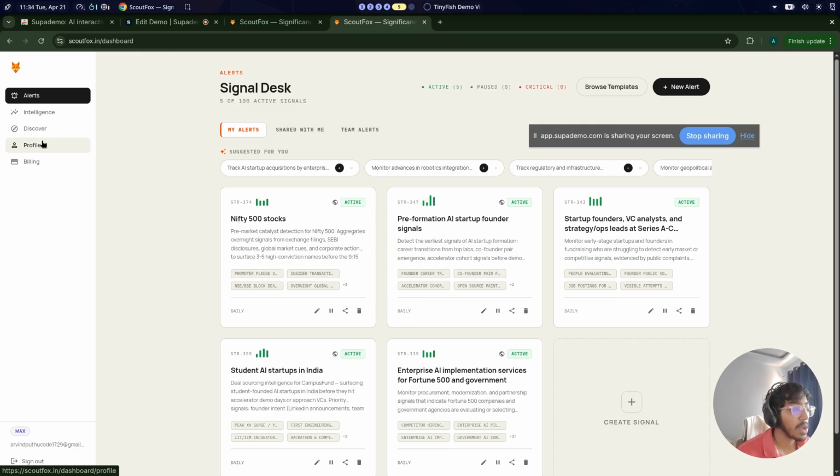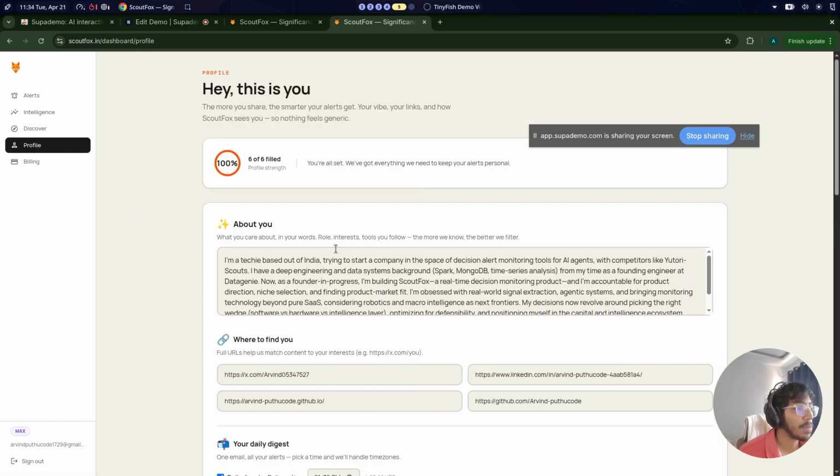So ScoutFox is about early information asymmetry for people in verticals. For example, we have customers in news vertical and VC verticals. Imagine if you are able to find social signals or information early on, before even it's news, so that you can capture that. That's all ScoutFox is about.